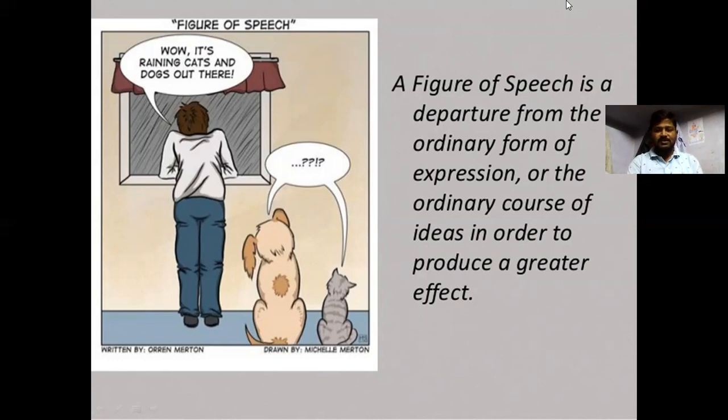A figure of speech is a departure from the ordinary form of expression or the ordinary course of ideas in order to produce a greater effect. That's what a figure of speech is.